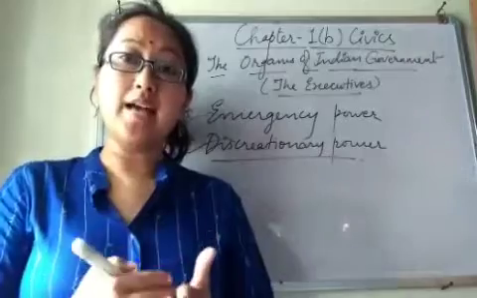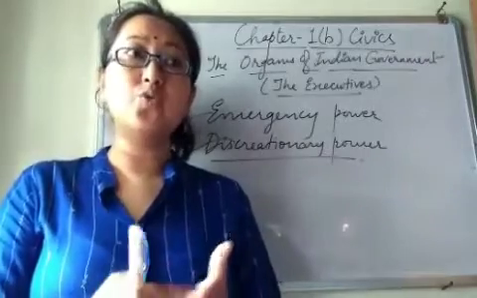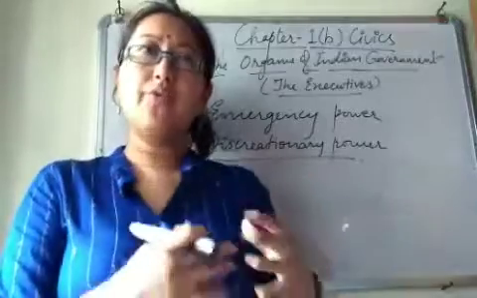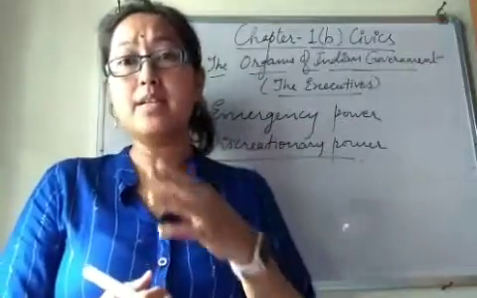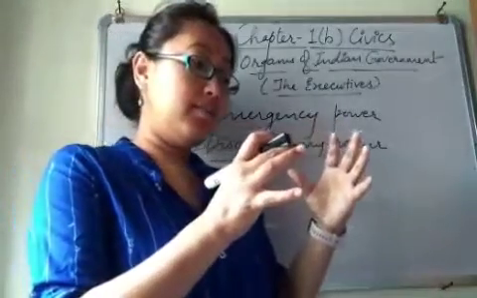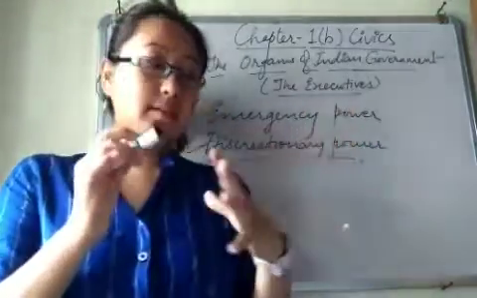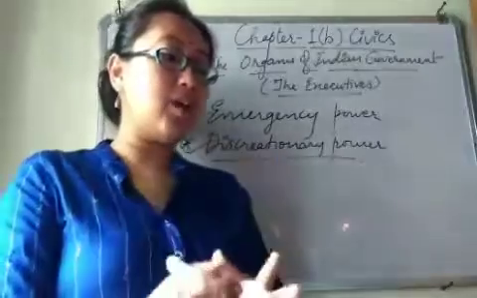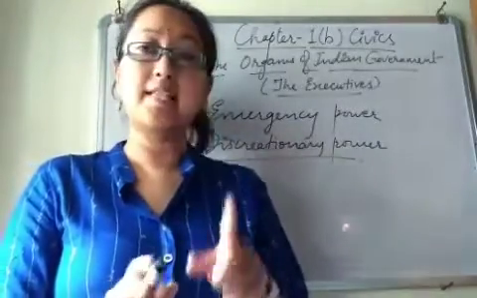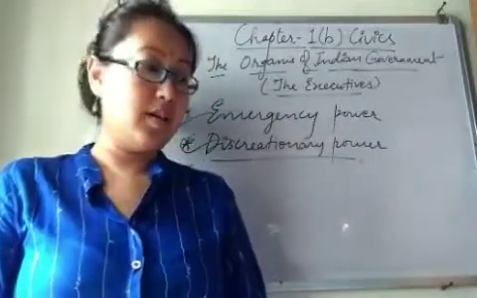So the president has to follow the prime minister and his council of ministers, who aid and advise the president in the exercise of his powers.